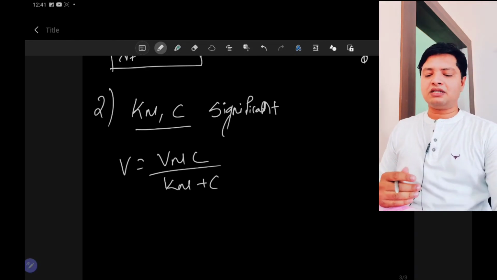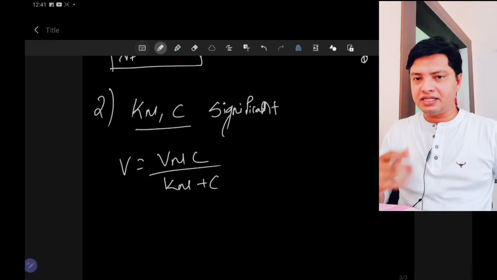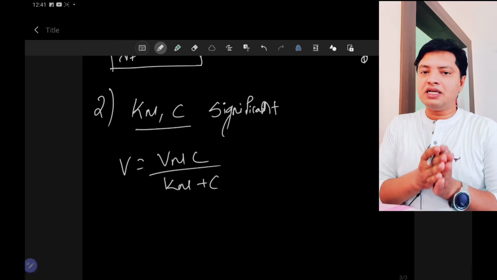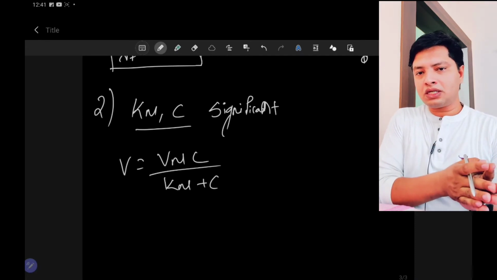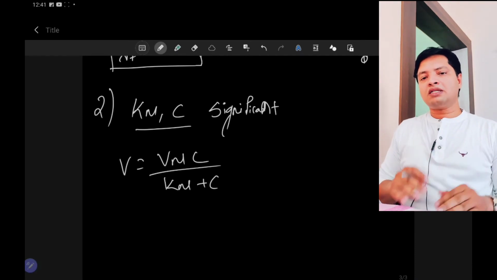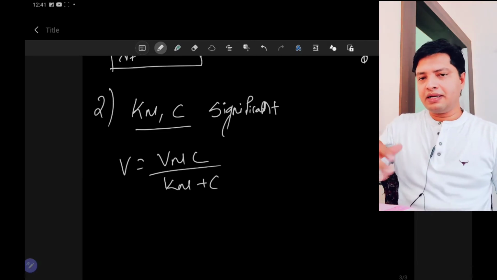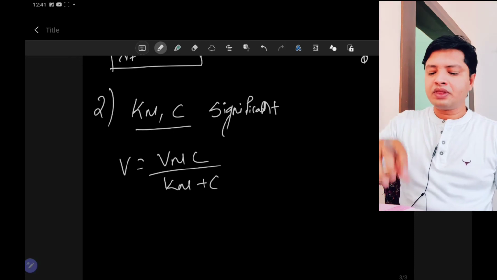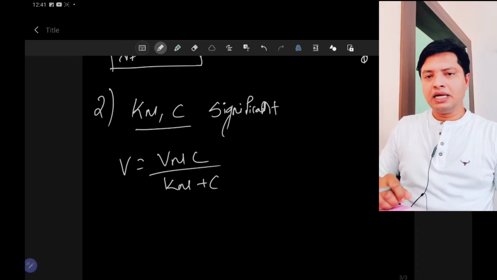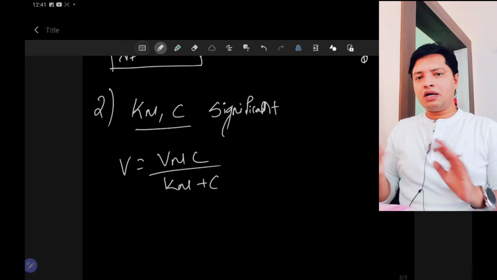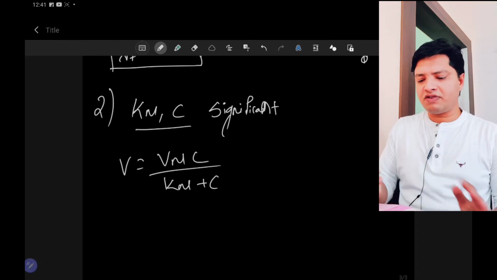So what it indicates is that the velocity is neither fully dependent on the concentration nor fully independent of the concentration. It is showing mixed order. Previously it was showing first order, now it is showing mixed order. It is neither dependent nor independent, neither zero order nor first order.